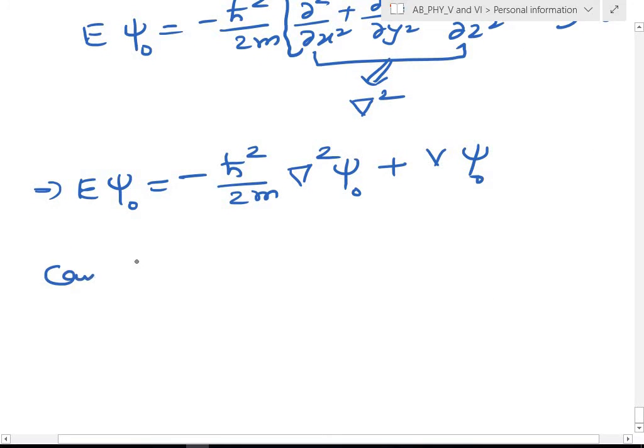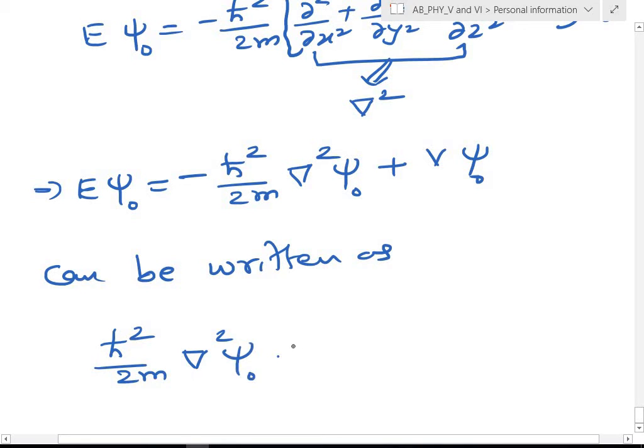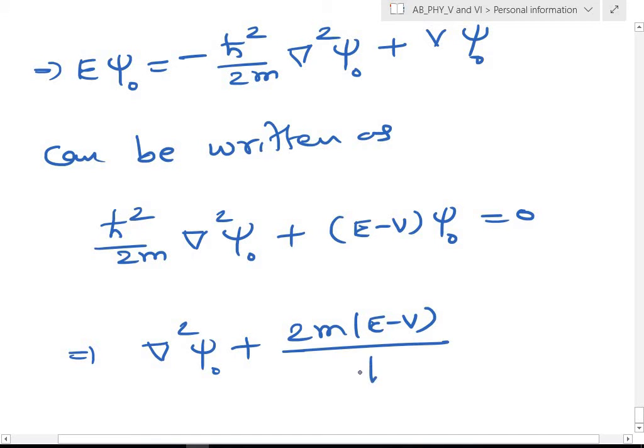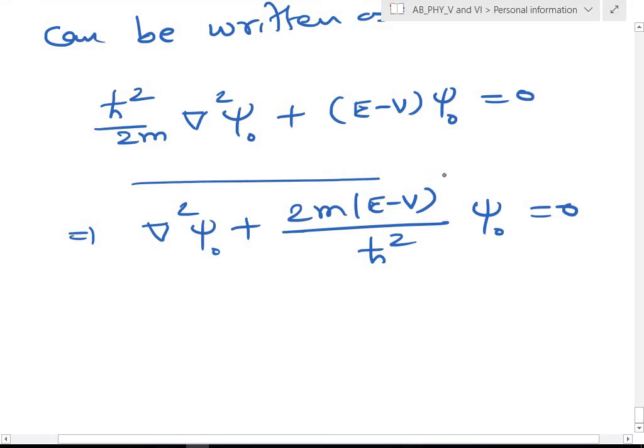It can be written as, let us bring all the terms to this side. The first term will become h square by 2m del square psi naught, then plus E minus V into psi naught is equal to 0. Even this can be written as del square psi naught plus 2m (E minus V) by h square into psi naught is equal to 0. Okay, so this is the three-dimensional stationary Schrodinger wave equation.